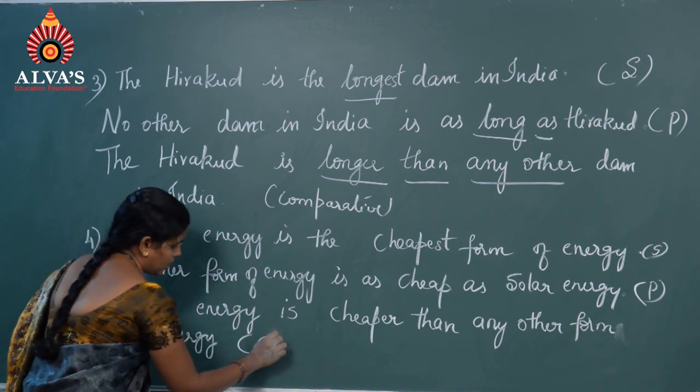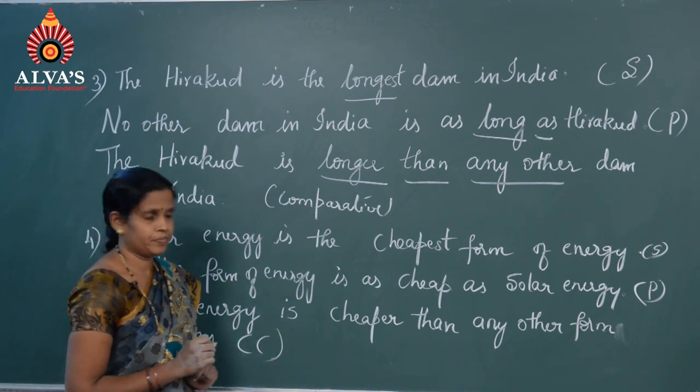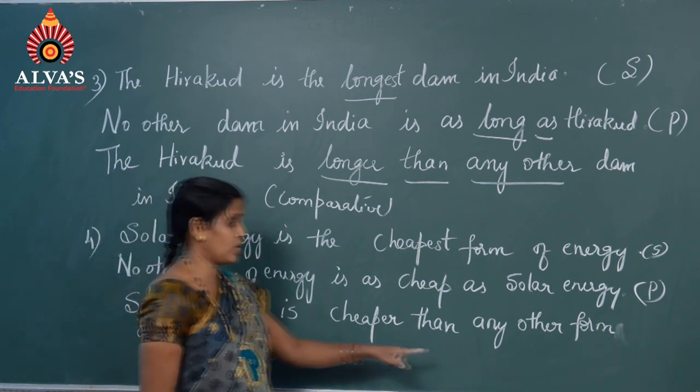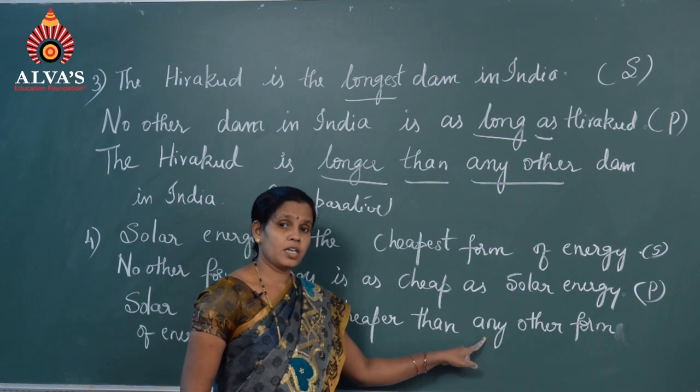This is the comparative degree. It is unique, no, that is why we have to write any other, not many other. Next example is